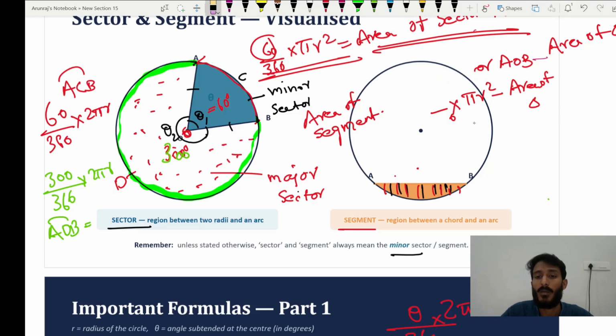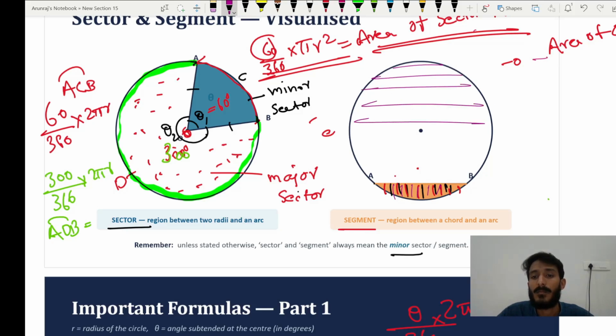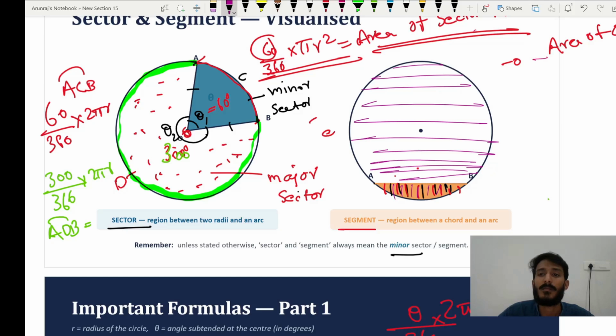You already got the area of this segment AB. This is the area you got now. Then how to get the area of this portion? Yes, very good. You can just subtract this minor segment area from the circular area. Very simple. Area of minor segment.